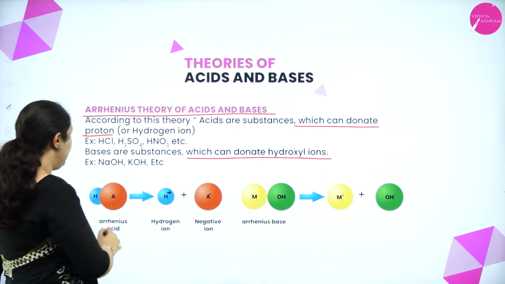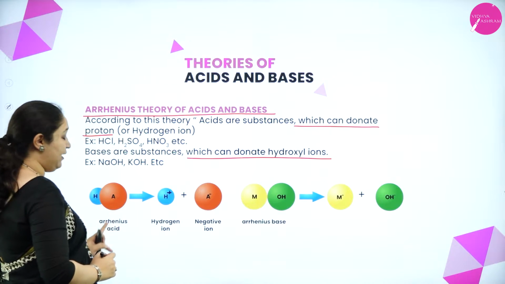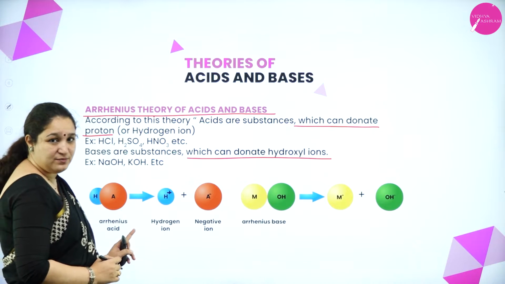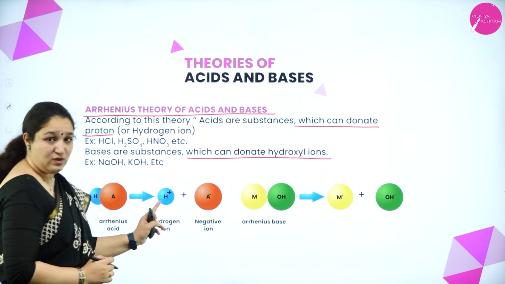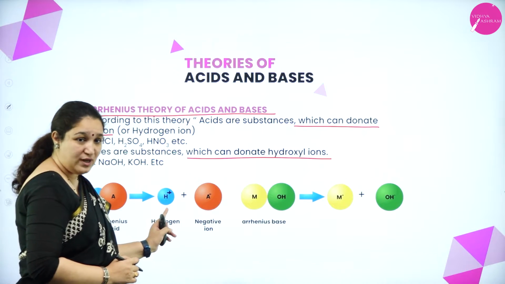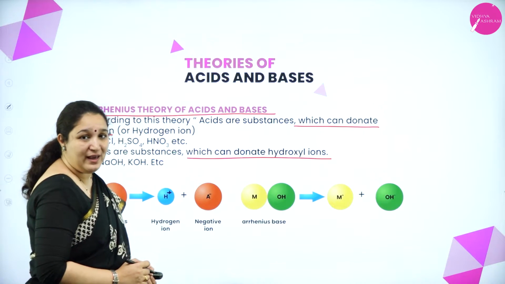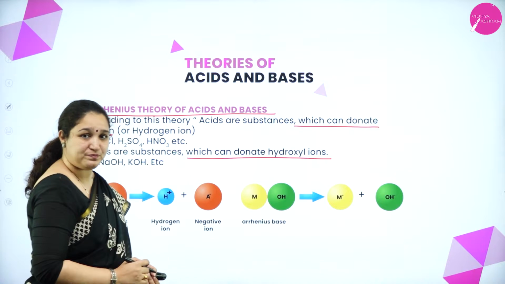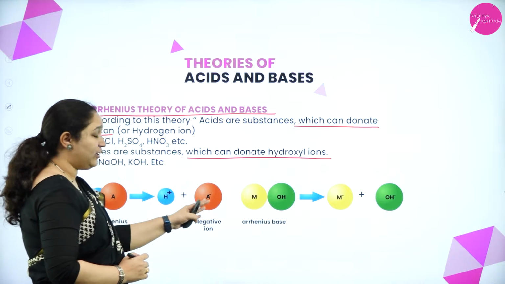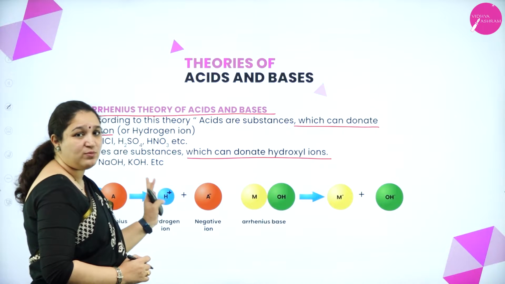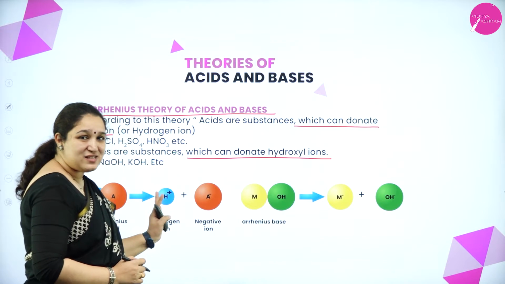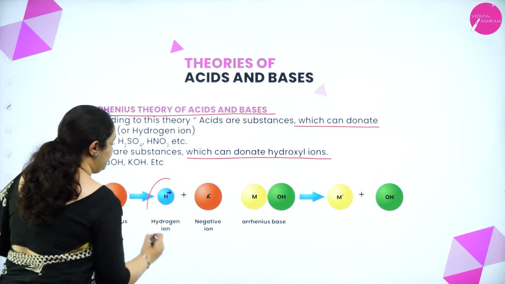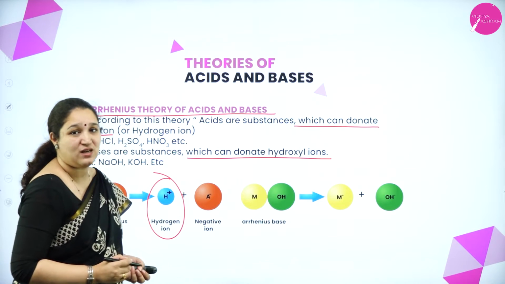So you can see if HA is an Arrhenius acid, it should be able to give an H plus ion, a proton or hydrogen ion, and a negative ion, A minus, will be formed. So you're getting a cation and an anion, and the cation formed is nothing but a proton, H plus ion. So an acid is a substance which can give away H plus ion.